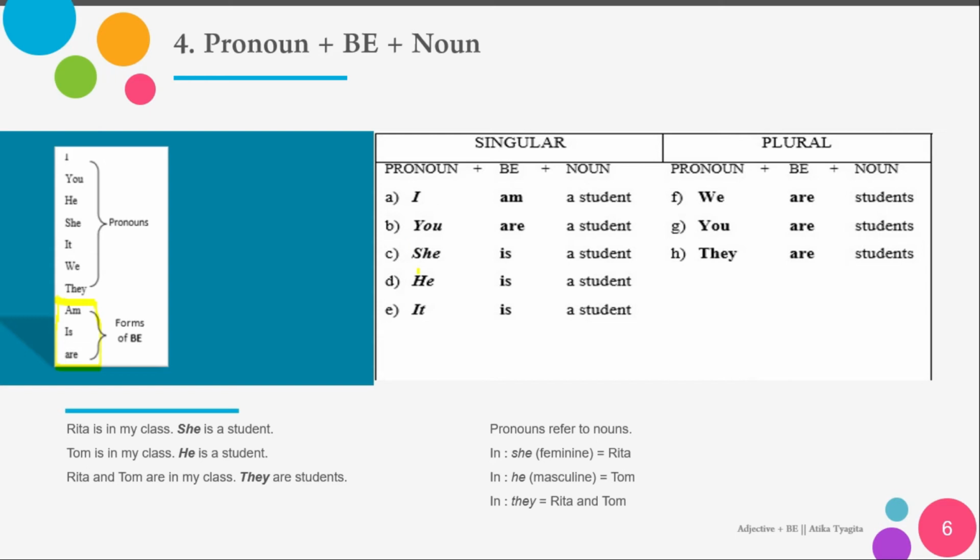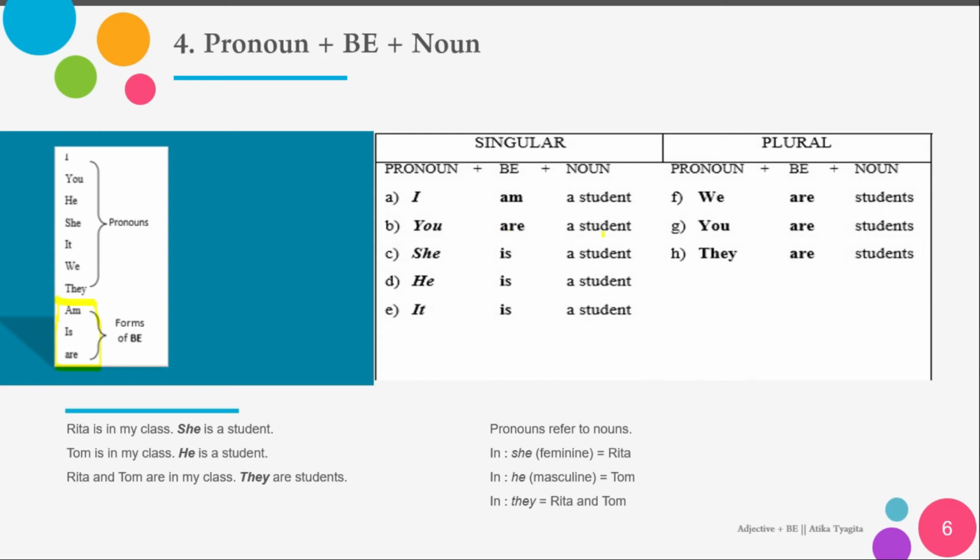I, you, she, he, it. It means it's just one person. I am a student. You, it can be one person, it can be more than one person, so it can be for singular or plural. So here, even if it is one person that you pointed to, you're still using are.